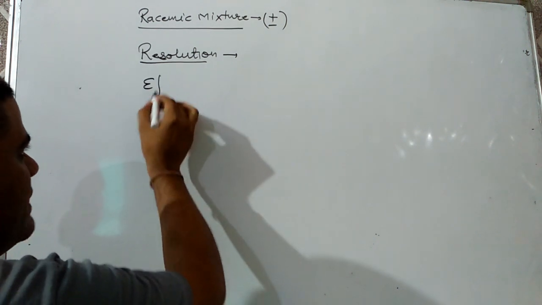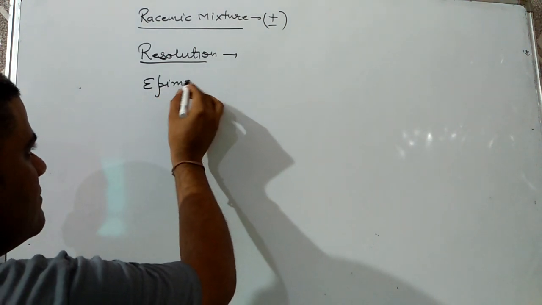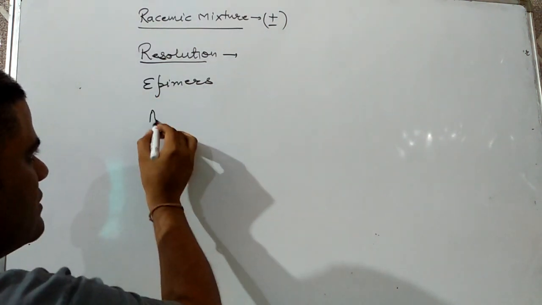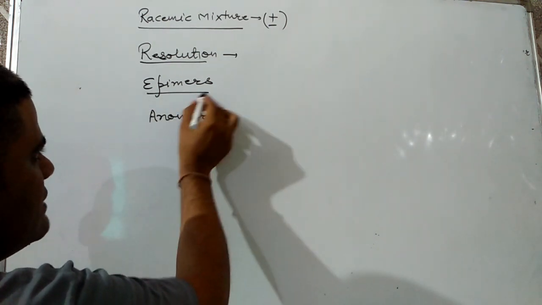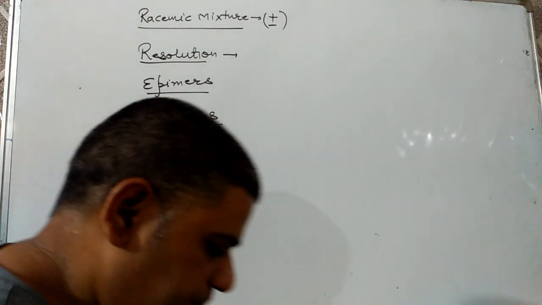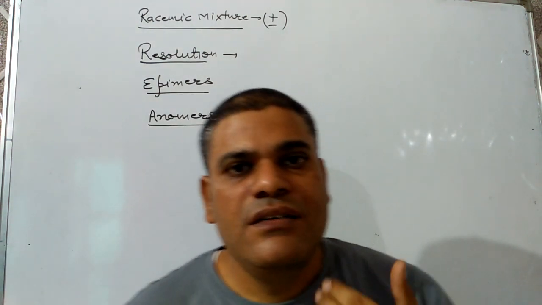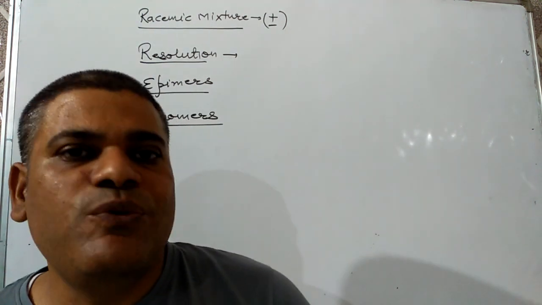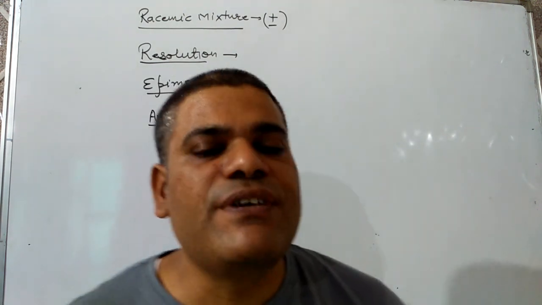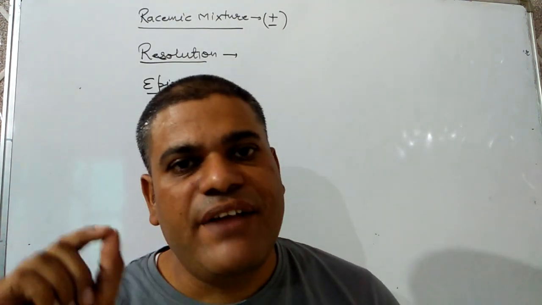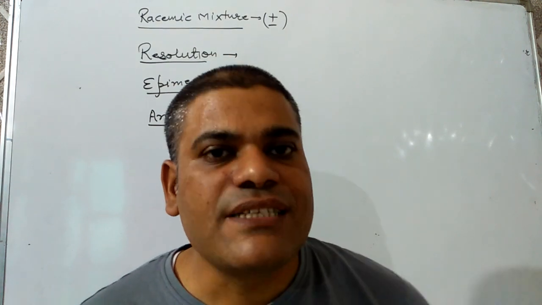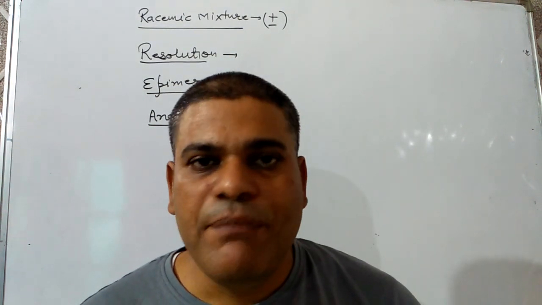The next question may be, what are epimers and anomers? That is a very important term for biomolecules. Anomers are the compounds which have a difference in configuration at the first carbon.